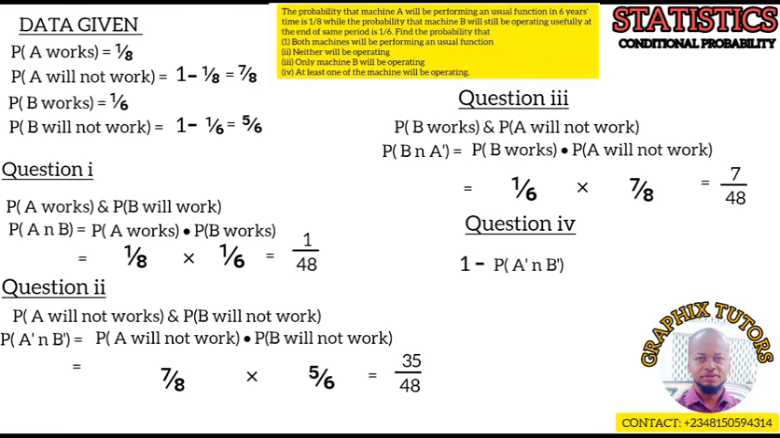And when it is neither here, it's given as what? 35/48. So it will be 1 minus 35 all over 48. Or I can easily say 1 minus when machine A is not working, which is 1 minus 1/8, and machine B is not working. So with what we have here, this is how we'll come about it. So when you do the needful, you'll be having 1 minus 35/48, and that will give us, if you do the needful here, 13 all over 48. So that will be our answer.